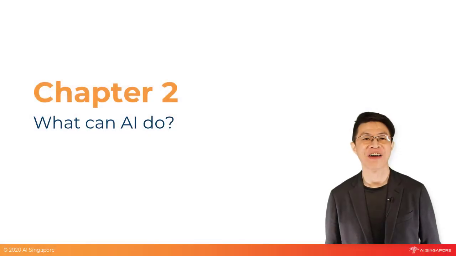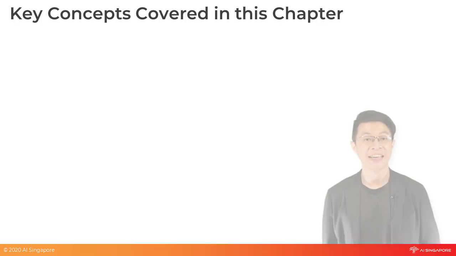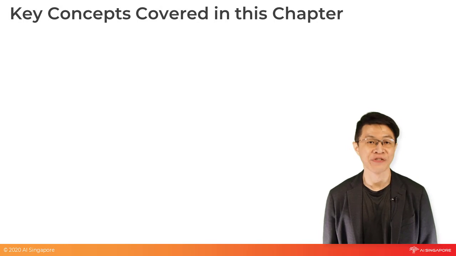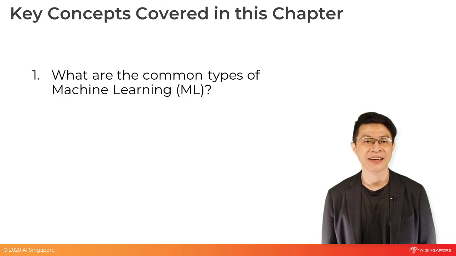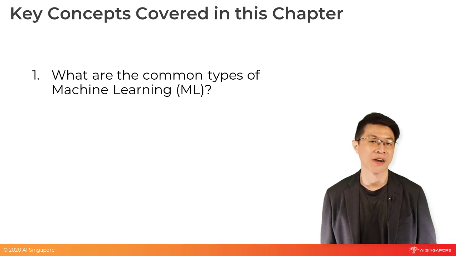Welcome to Chapter 2 of AI for Everyone, Multilingual version. This is the second of 3 chapters in this short series. In this chapter, I'll be covering the following key concepts. First, I'll describe the common types of machine learning. We recall that machine learning is a subset of AI.